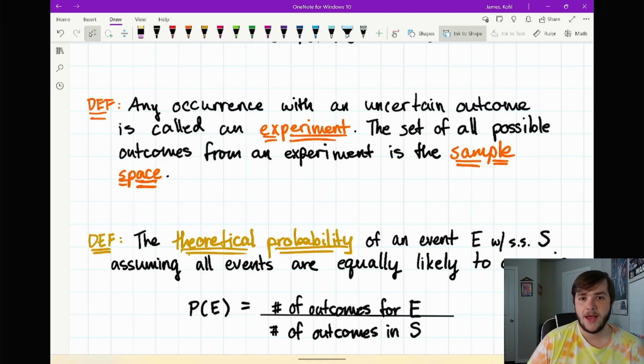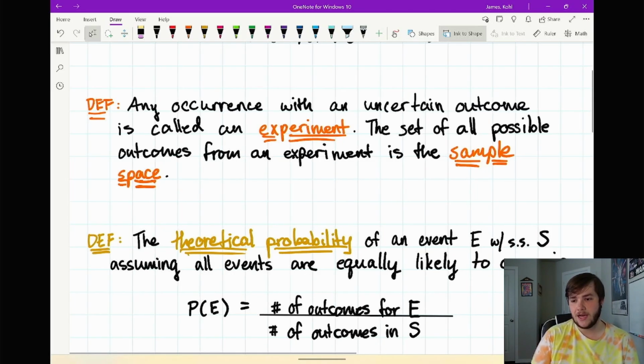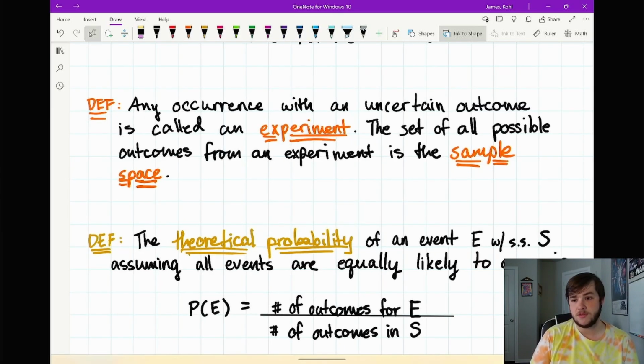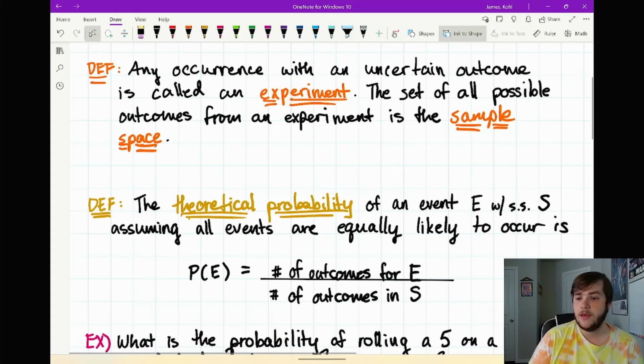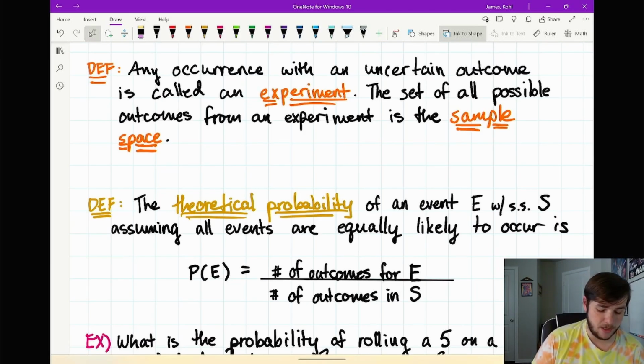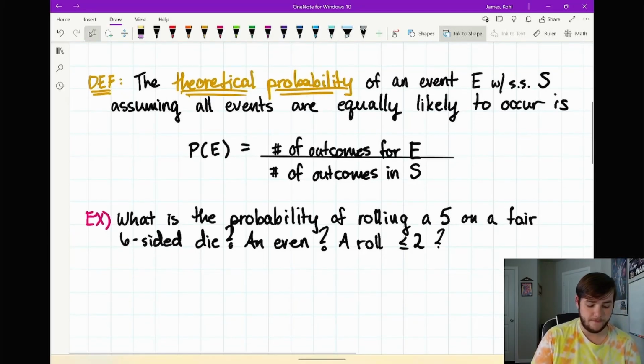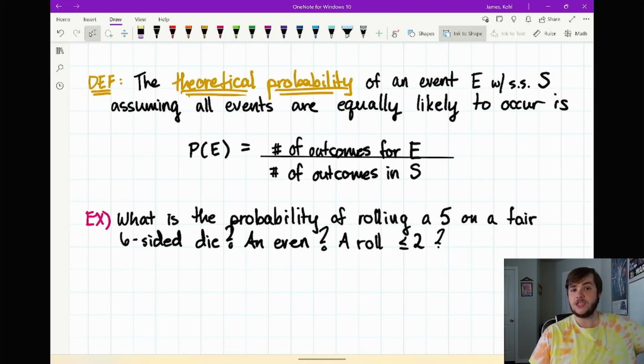And the theoretical probability of an event E with sample space S, assuming all of those events in the sample space are equally likely to occur, is the number of outcomes of E over the number of outcomes in S. And this is typically the kind of probability we think of. For example, I have a few questions about rolling dice. What's the probability of rolling a 5 on a fair six-sided die?